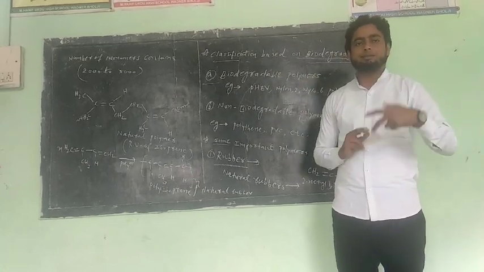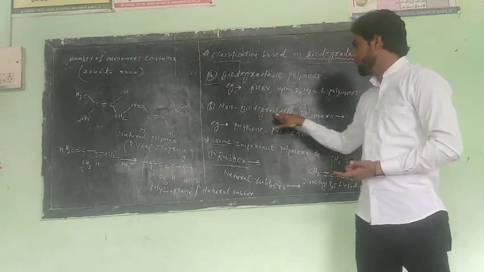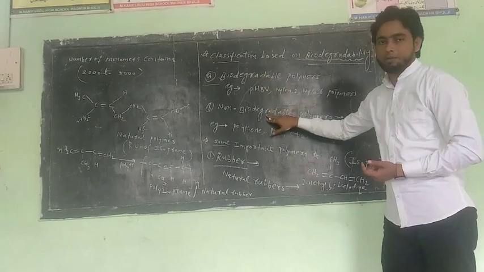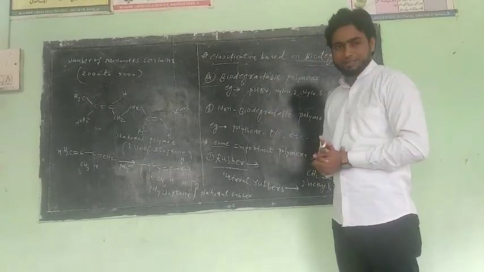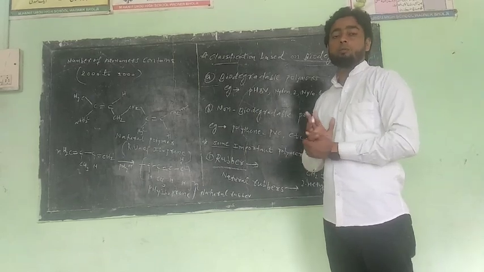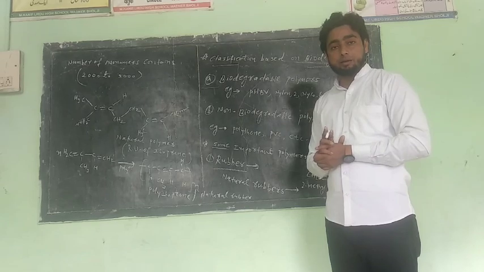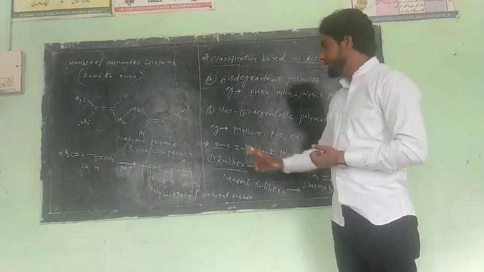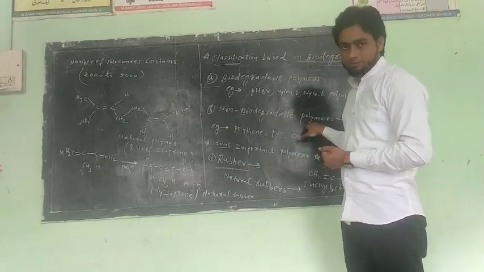Now we take the second type: non-biodegradable polymers, opposite to biodegradable polymers. Clear? Those polymers which do not break down easily and create an environmental problem are called non-biodegradable polymers.